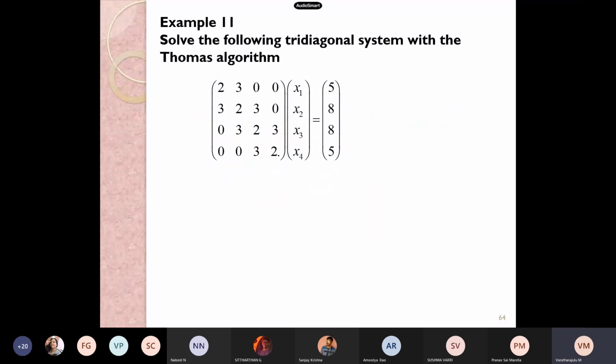This is for your practice. You please get the solution. Solve the following tridiagonal system with the Thomas algorithm. This was the given Thomas algorithm. See here, you don't have any minus terms, so we need to keep it with 333.